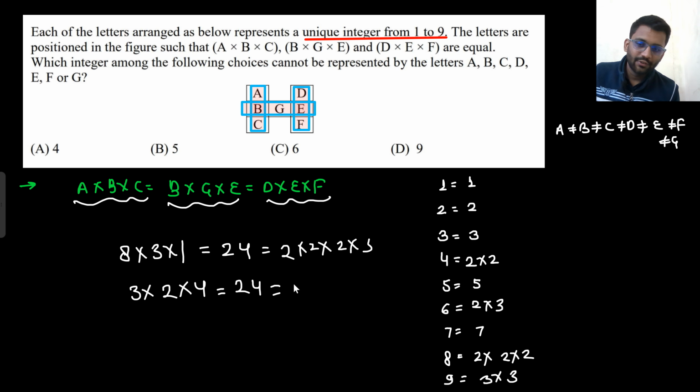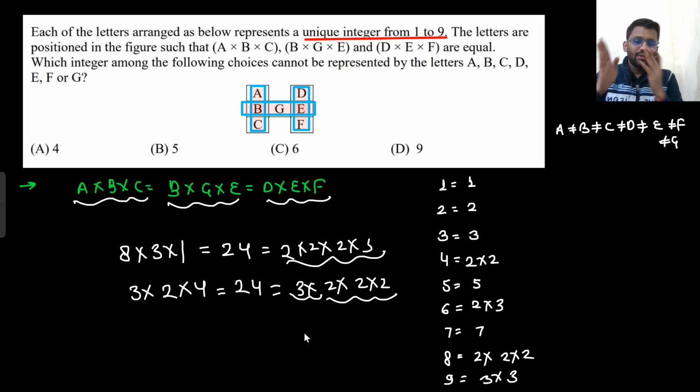Do the prime factorization of this: 3 into 2 into 2 into 2. Prime factorization is same. So multiplication of 3 numbers and 3 numbers and 3 numbers all are equal. That means prime factorization of all these numbers are equal. Did you understand this point? So the prime factorization of all these numbers has to be equal.